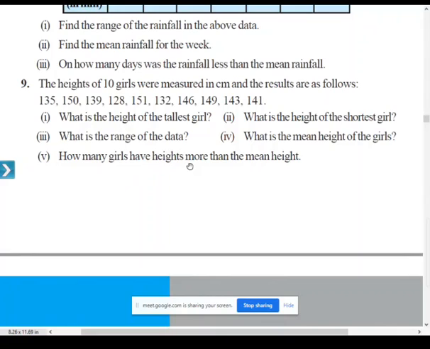How many girls have heights more than the mean height? How many girls are having height more than the mean height? Mean height is 141.4. How many are having more than this? 5. Okay. 5 girls are having height more than the mean height.